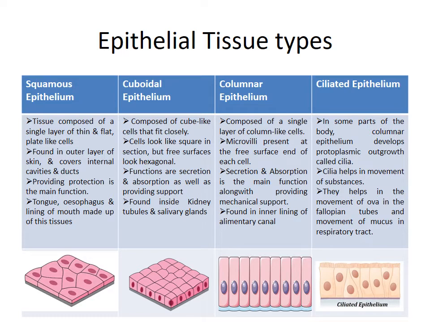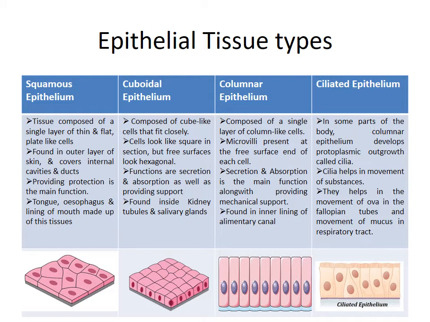What about squamous epithelium? This tissue is mainly located in the tongue, esophagus and the lining of the mouth, and is also found in the blood vessels and alveoli. And what is the function of this tissue? Mainly protecting the internal organs and allowing diffusion to take place easily.